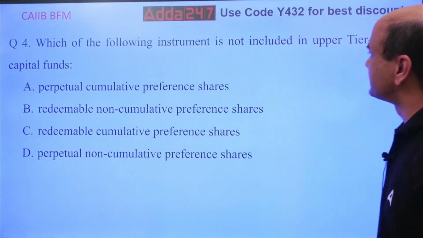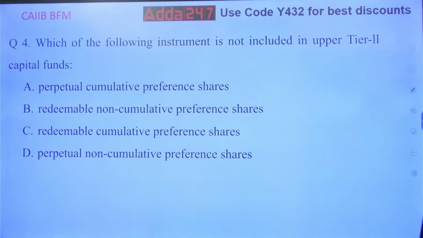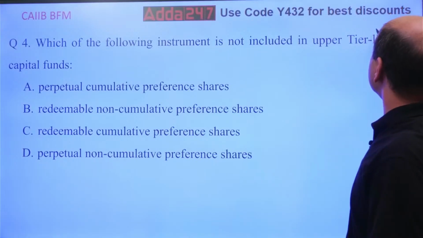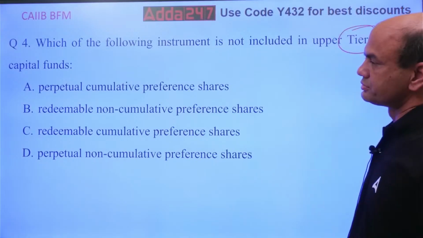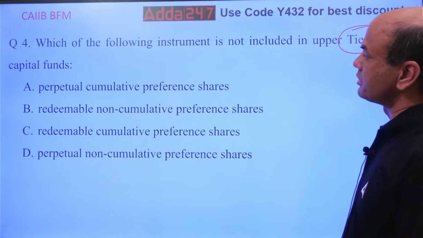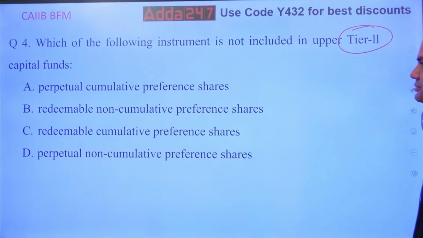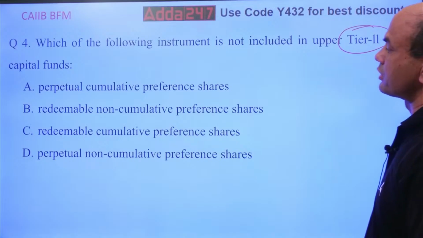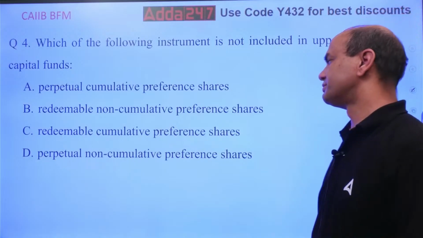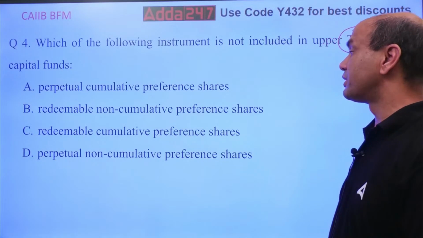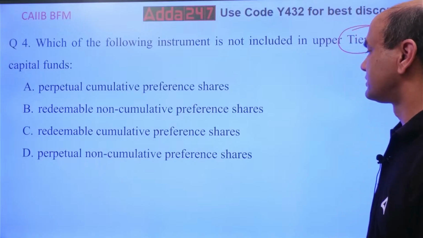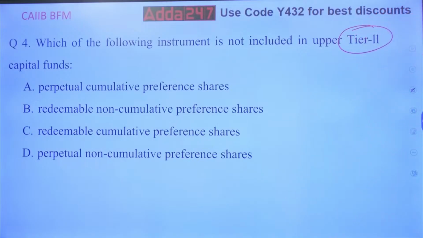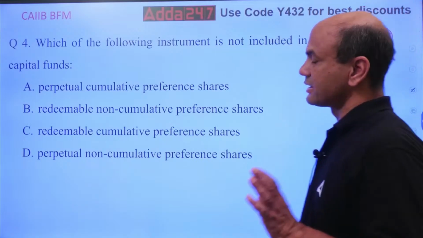Which of the following instrument is not included in upper tier 2 capitals? Upper tier 2. Perpetual cumulative preference shares, redeemable non-cumulative preference shares, redeemable cumulative preference shares, perpetual non-cumulative preference shares. Now, understand the concept.